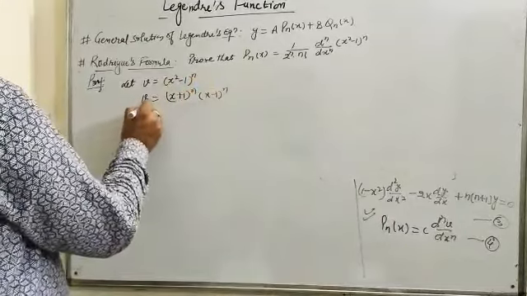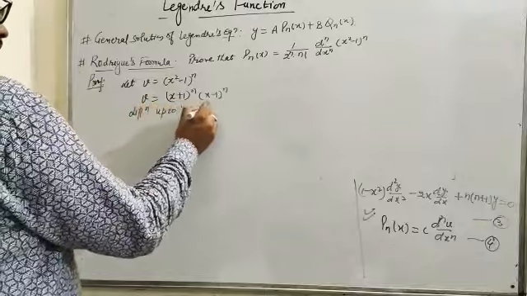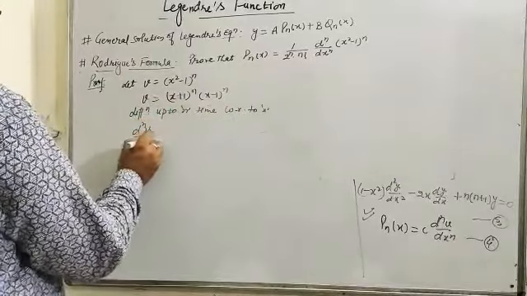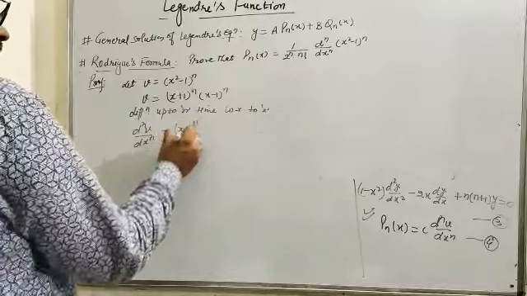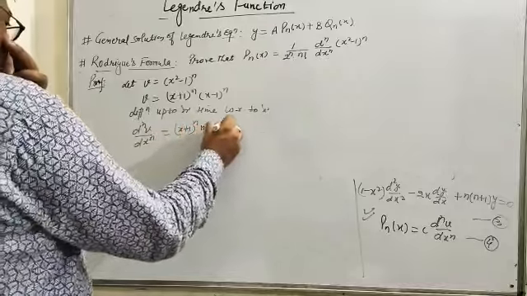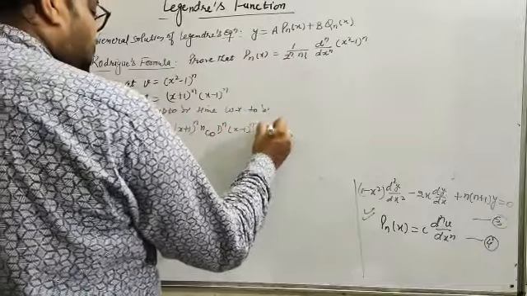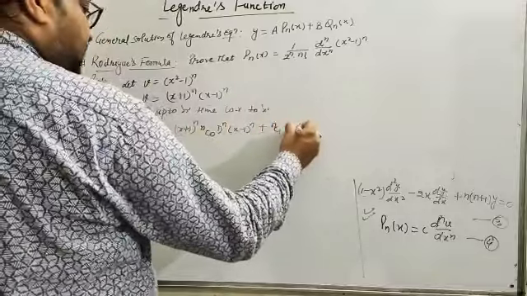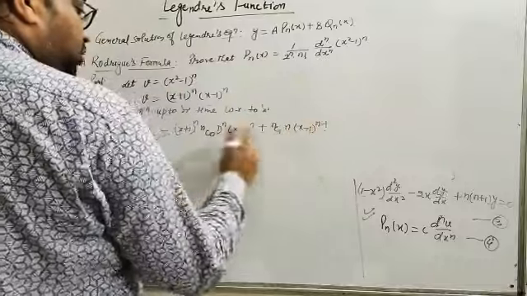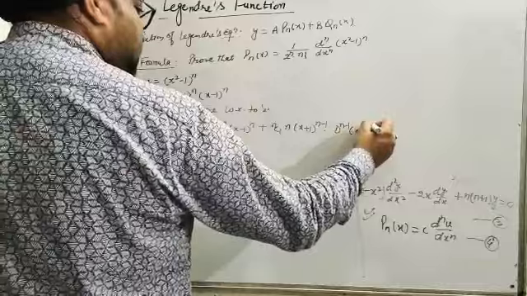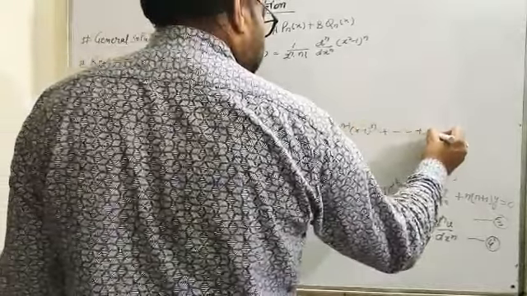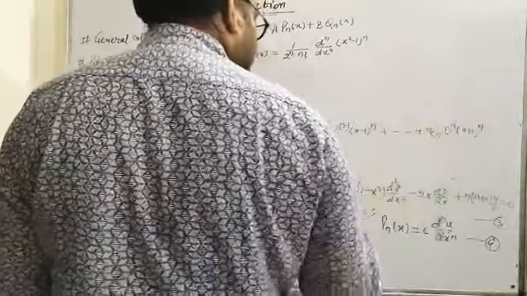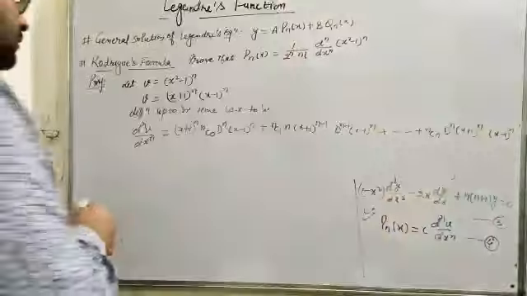Now differentiating up to n times with respect to x, that is d^n v/dx^n is equal to (x + 1)^n as it is, nC0 nth derivative of (x − 1)^n, plus nC1 first derivative of this function, that is n(x + 1)^(n−1), into (n−1)th derivative of (x − 1)^n, and so on up to nCn nth derivative of this (x + 1)^n and this (x − 1)^n as it is.